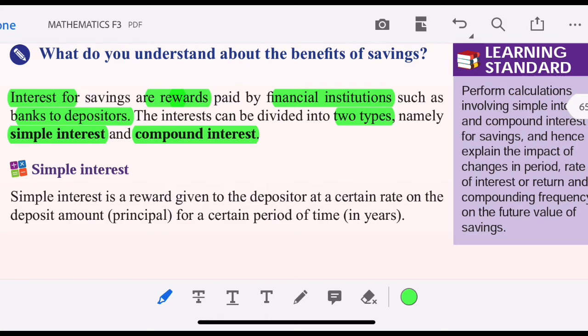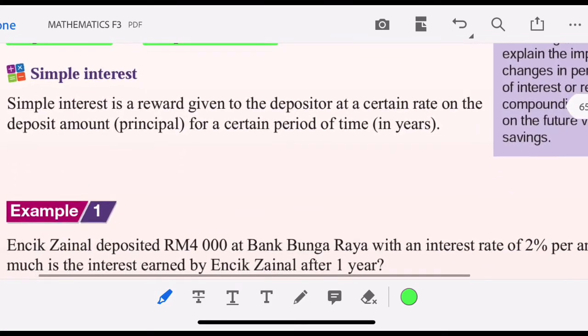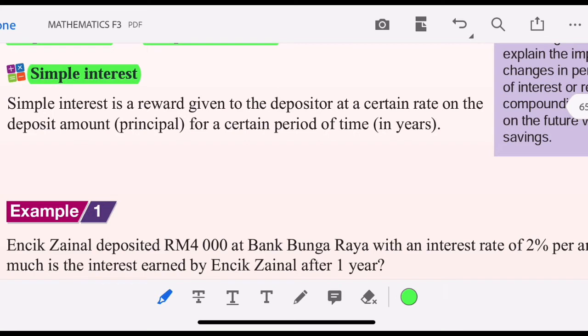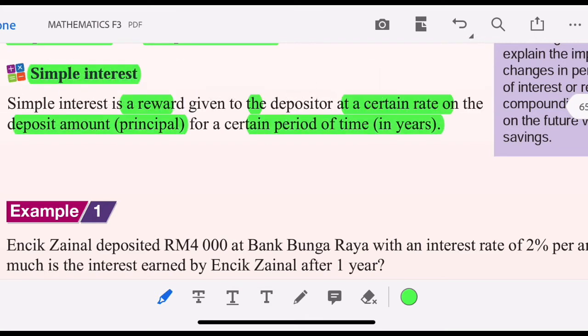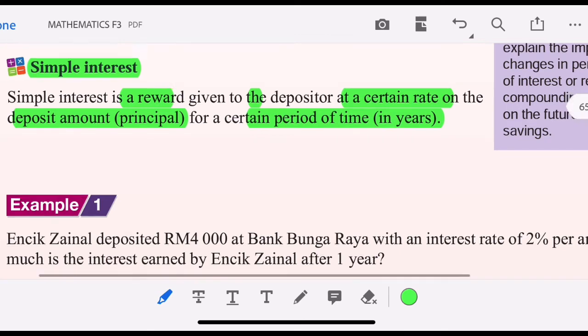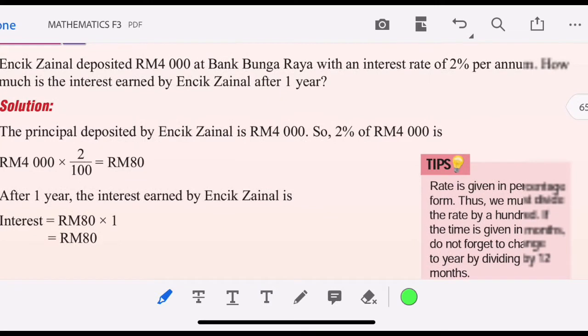Let's talk about simple interest. Simple interest is a reward given to the depositor at a certain rate, on the deposit amount, the principal, for a certain period of time in years. So, let's go through the example. Encik Jainal deposits 4,000, the principal, at Bank Bunga Raya with an interest rate of 2% per annum.